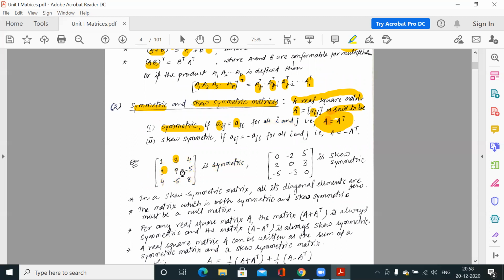Clear? So here you can observe that this 3 is equal to this 3, 4 is equal to 4, minus 5 is equal to minus 5. So these types of matrices are symmetric matrices.